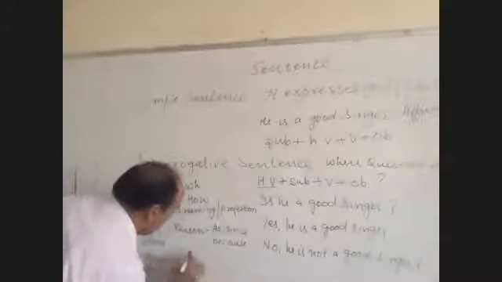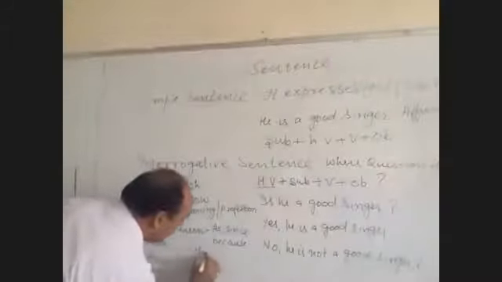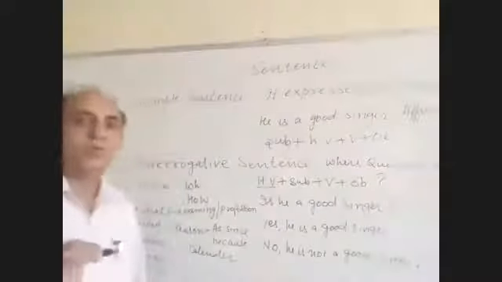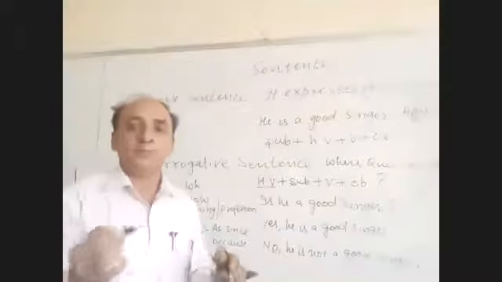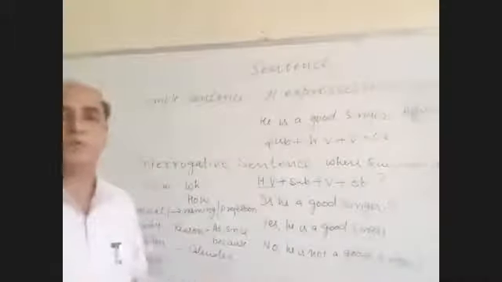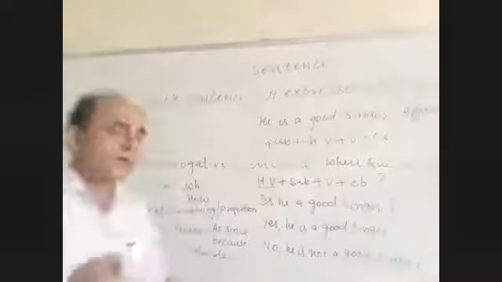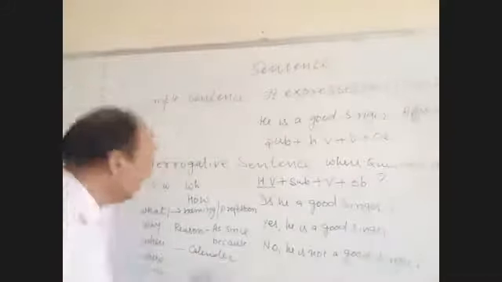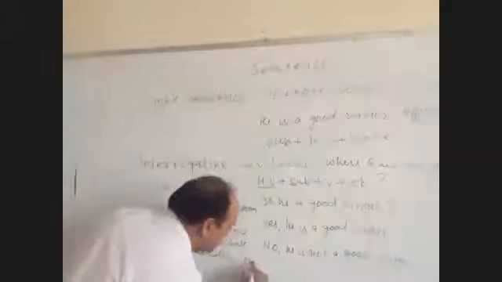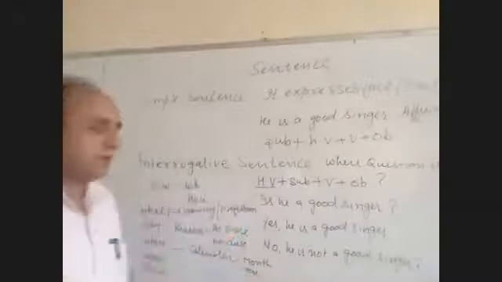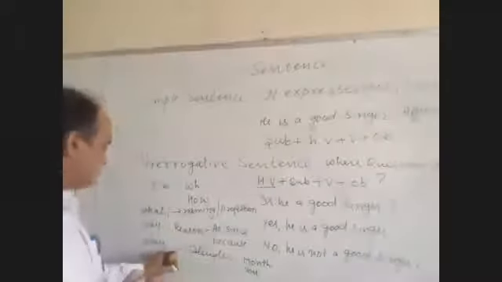Next, when. Normally when is used for calendar time, actually not for clock time. For clock time normally we use what time do you go to school, what time do you go to bed. But in normal use we are using when do you go to school, when do you go to bed and all. But grammatically when is used only for calendar time. It is used for month and year. When were you born?